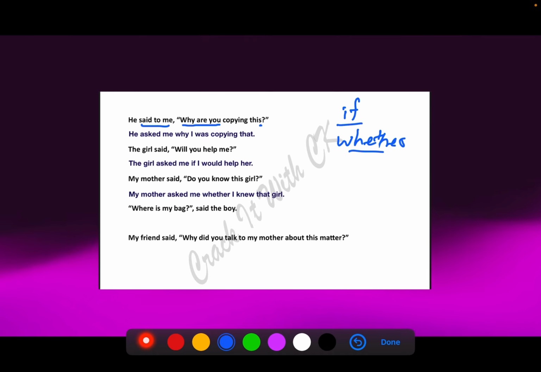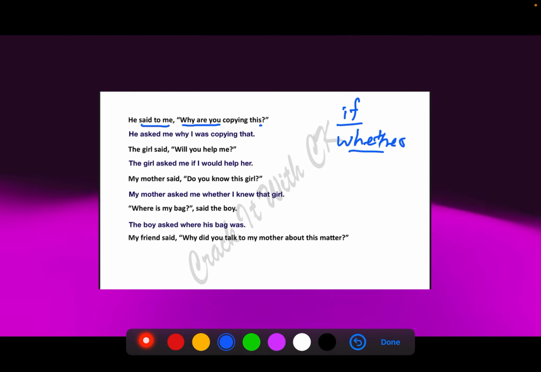Where is my bag? Said the boy. Now, even if the direct speech has begun with the dialogue, we can still write the boy said. Okay, the boy asked. So he's asking a question. The boy asked where his bag was. You cannot write the boy asked where was his bag. No, please, not like that. The boy asked where his bag was.